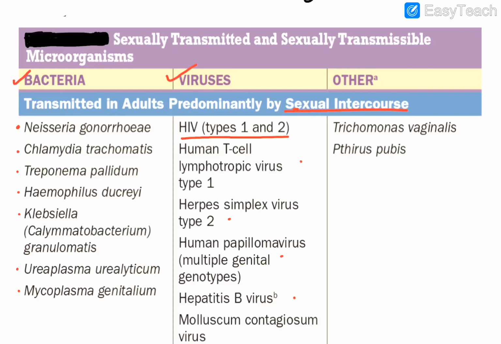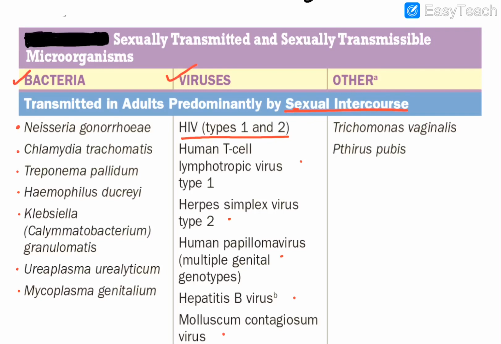Then you have hepatitis B virus, one of whose common routes of transmission is sexual. Molluscum contagiosum is a pox virus, and it leads to a disease of the same name. This is a DNA virus. In fact, we are talking about DNA viruses only here: human papilloma is a DNA virus, hepatitis B is a DNA virus, herpes simplex is a DNA virus. But HIV and human T cell lymphotropic virus are RNA viruses. So these are the ones predominantly transmitted by sexual intercourse.